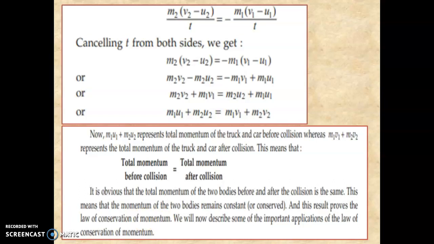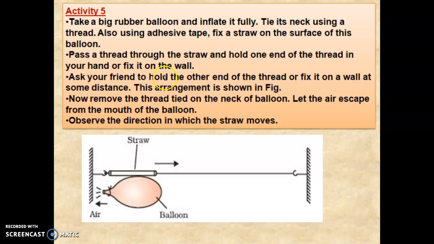So before the applications, we can see the activity. Take a big rubber balloon and inflate it fully. Tie its neck using a thread and also apply adhesive tape. Fix a straw on the surface of this balloon. Pass a thread through the straw and hold one end of the thread in your hand or fix it to the wall. Ask your friend to hold the other end of the thread or fix it to the wall at some distance.